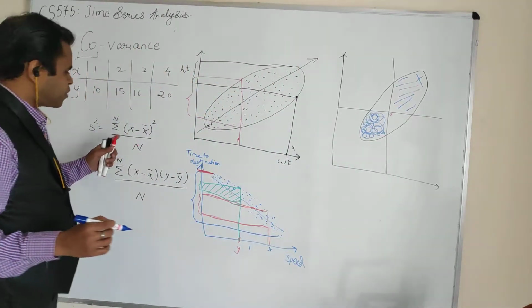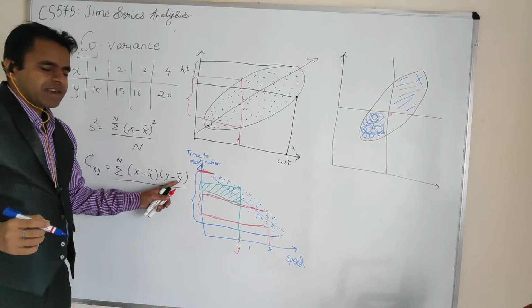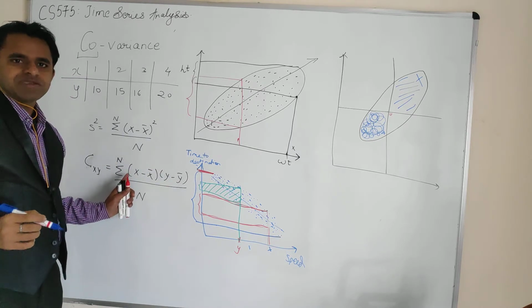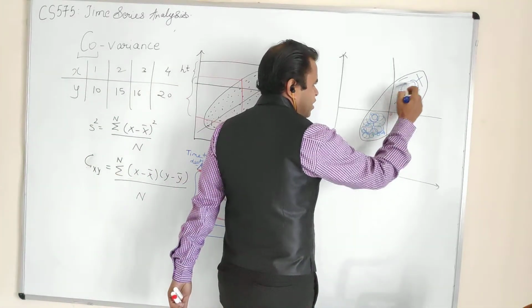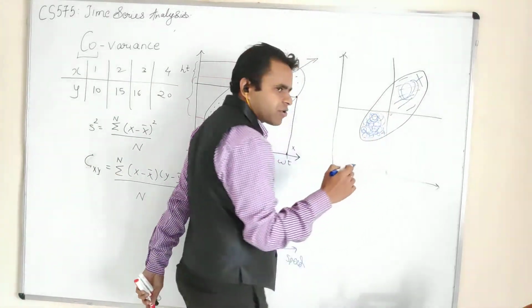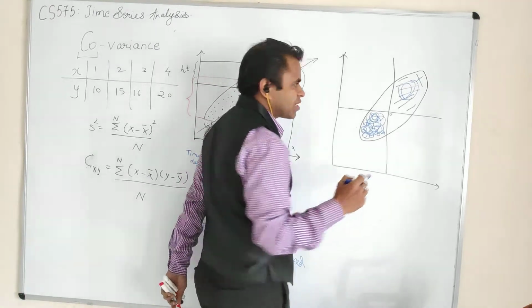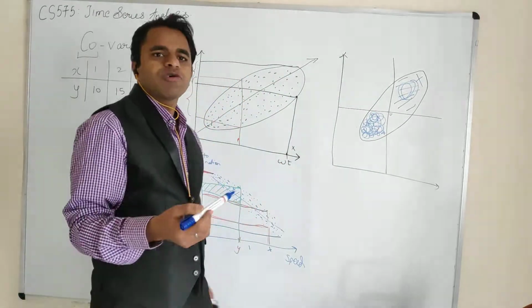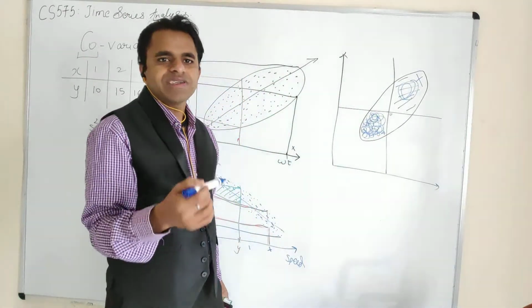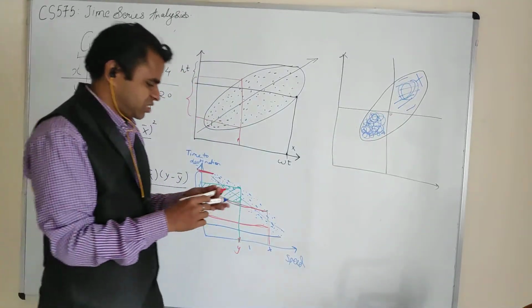And now you see this particular factor, we are having x minus x bar and y minus y bar, the multiplication of both. So when you have majority of points in the first quadrant and majority of points in the third quadrant, these are multiplication of both negative values, and this is the multiplication of both positive values. So this will contribute more towards the positivity, showing a positive relation.